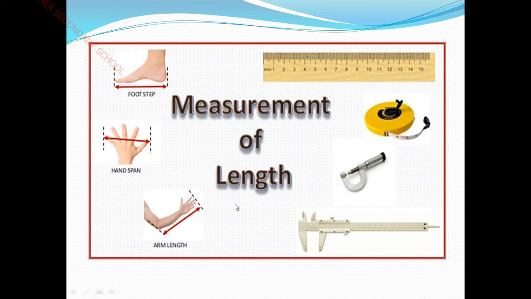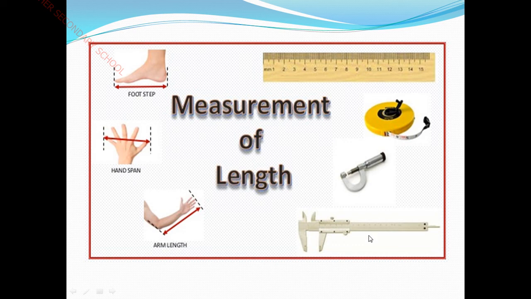These are all the old ones. Before the invention of measuring tools, people measured their surroundings, their circumference, and materials only with the help of body parts. So which part is used for what thing? Like foot step, hand span, and arm length, right?